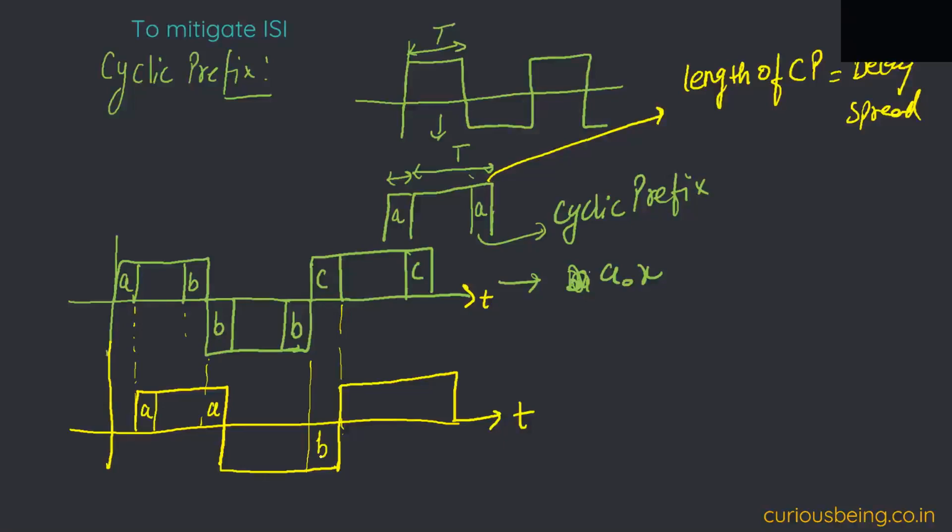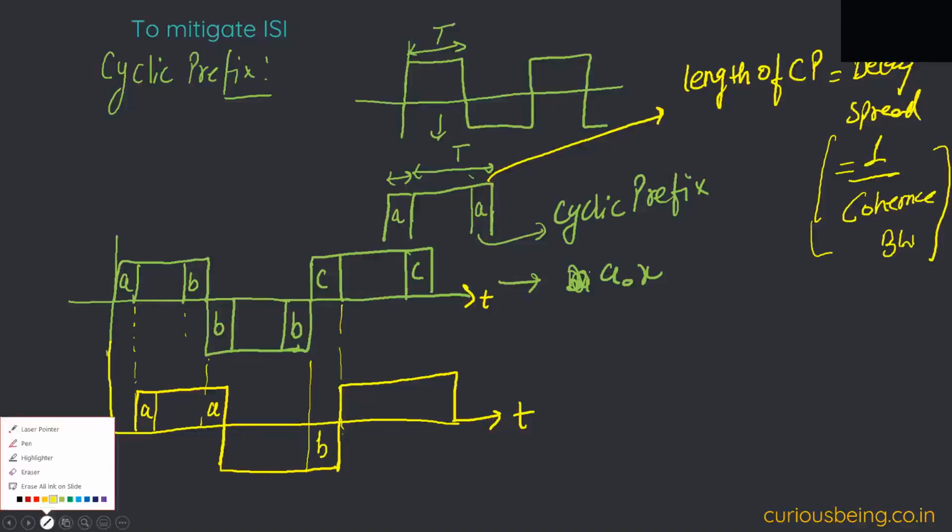Sorry. The delay spread and coherence bandwidth are related. We can say that delay spread is equal to 1 upon coherence bandwidth. They are inversely proportional to each other. Delay is in time and coherence bandwidth in frequency, right? Correct, you are right.